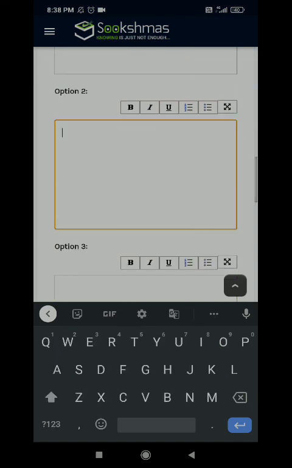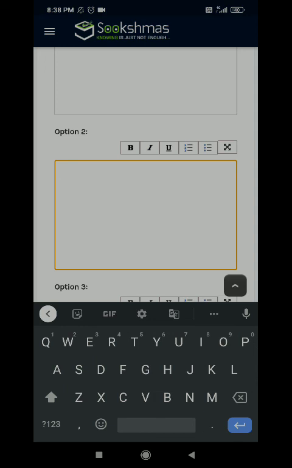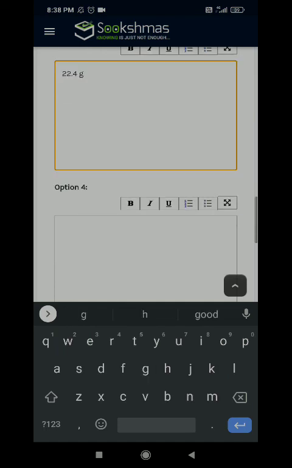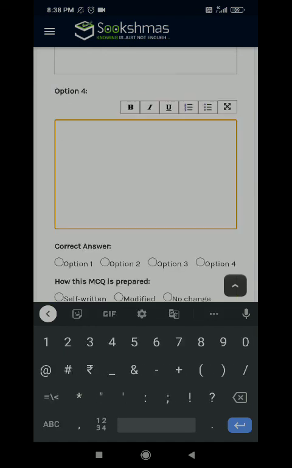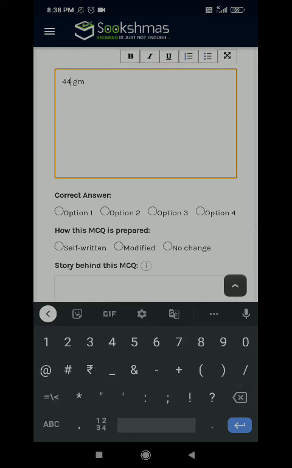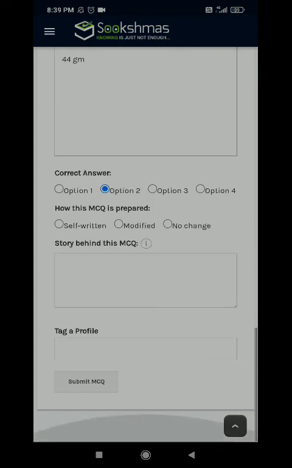You know why I have given 5.6 gram? Because we also have the option 11.2. So if people make any calculation mistake, they can land on a wrong answer. So you have to keep that in your mind. One more is 11.2 grams, which is our correct option. I will add 22.4 grams, and anything, any number we can write: 46 gram, 26 gram, 44 grams, okay, no problem. So the correct option is 11.2, which is option B. So I have set option B.